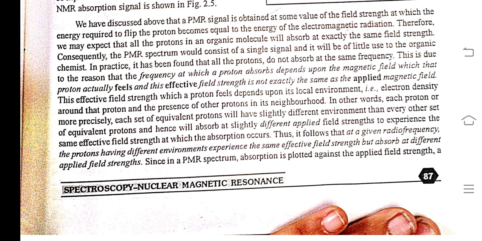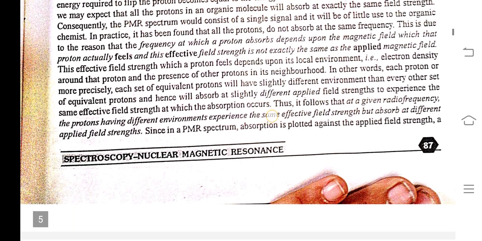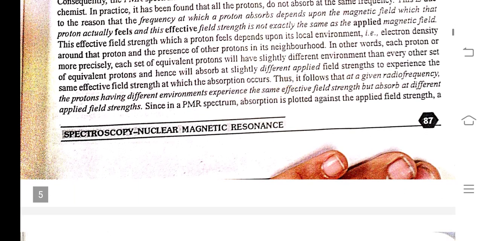In other words, each proton, or more precisely each set of equivalent protons, will have a slightly different environment than every other set of equivalent protons and hence will absorb at a slightly different applied field strength to experience the same effective field strength at which the absorption occurs.